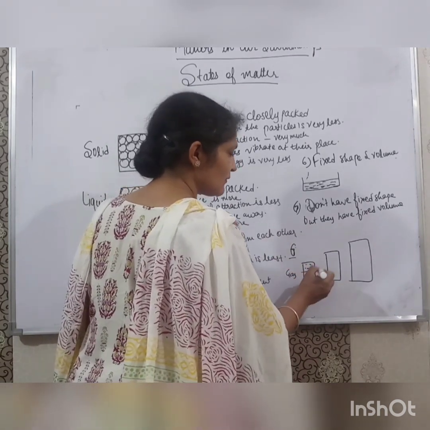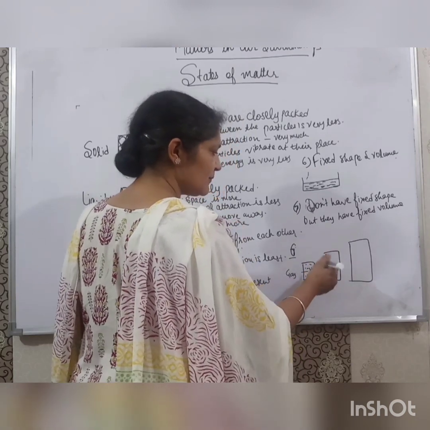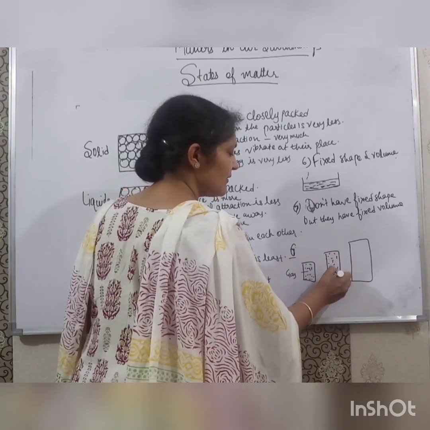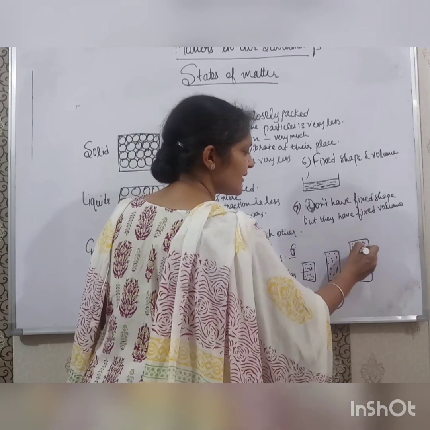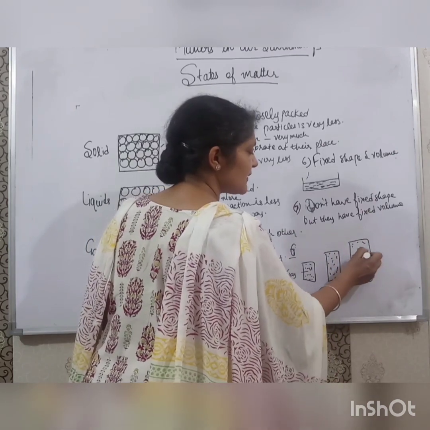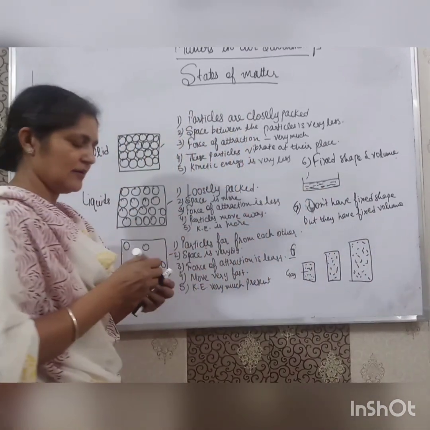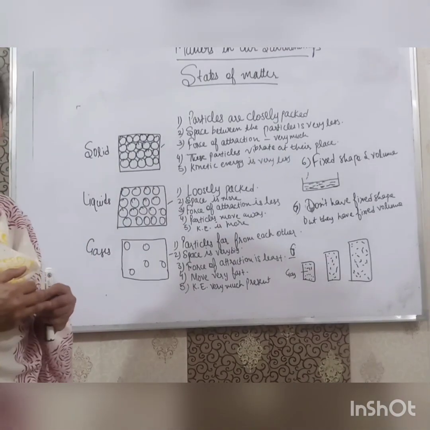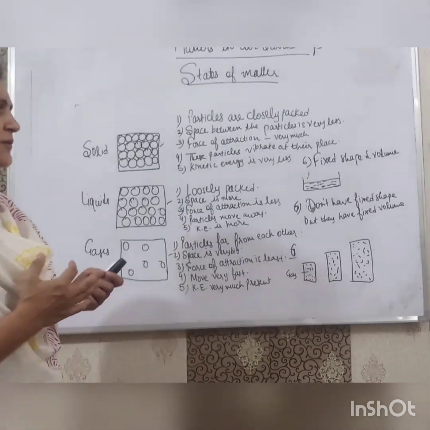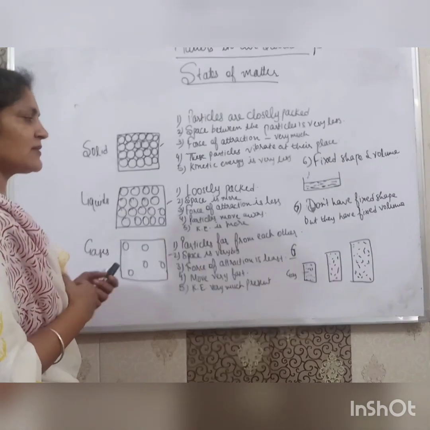The same amount of gas, if I put in another box, will spread over here. If the box is very big, the same gas will spread over here because the particles are moving so much. So they don't have fixed shape and fixed volume.